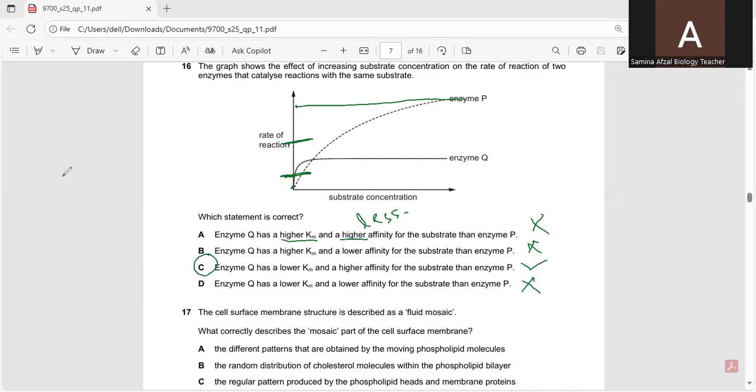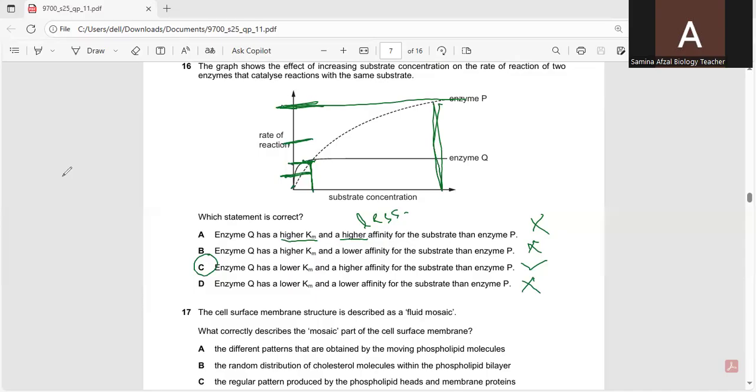Because you know enzyme Q reaches its maximum rate of reaction at a lower substrate concentration. You can see this is the lower substrate concentration in comparison to P. P is taking too much substrate concentration, whereas Q needs a lower substrate concentration. So enzyme Q reaches its maximum rate of reaction, so its reaction is fast, at a lower substrate concentration in comparison to enzyme P.